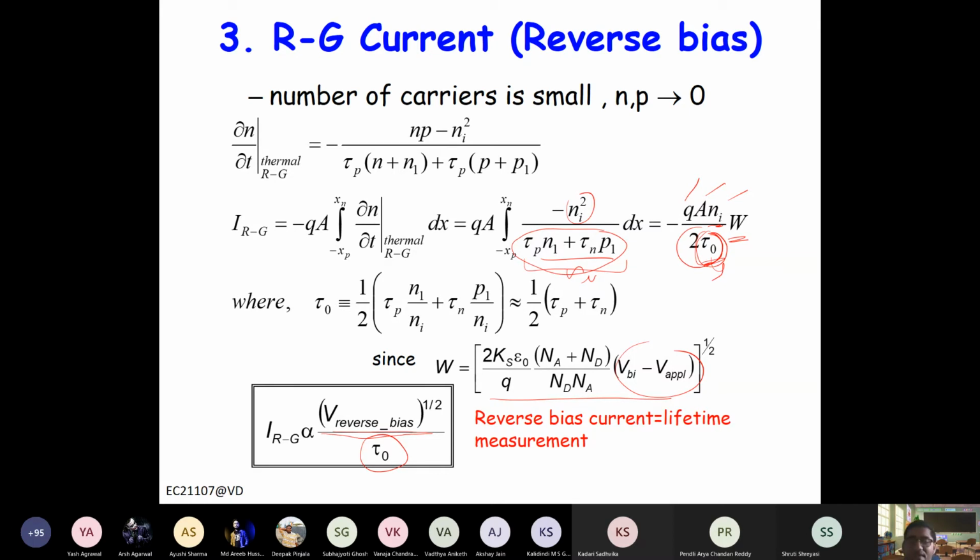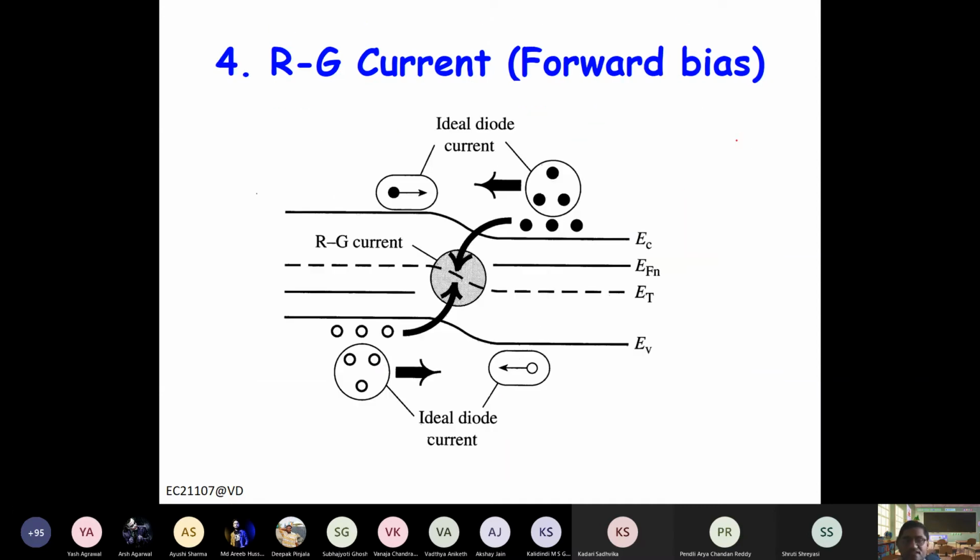Now in case of forward bias, what will happen? In case of forward bias, there will be net generation because np will be more than ni square. And we know that for forward bias, np is ni square exponential qV by kT, right? So let's see. In forward bias, sorry, there will be a recombination current because a lot of carriers are getting injected. There's a lot of carrier concentration here. They will recombine, and when they recombine, they contribute to the current.